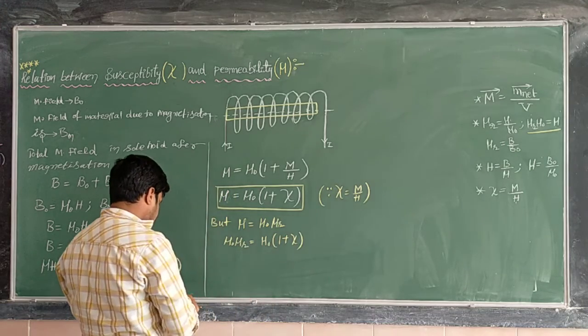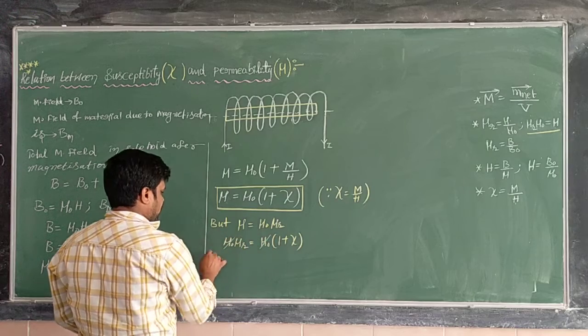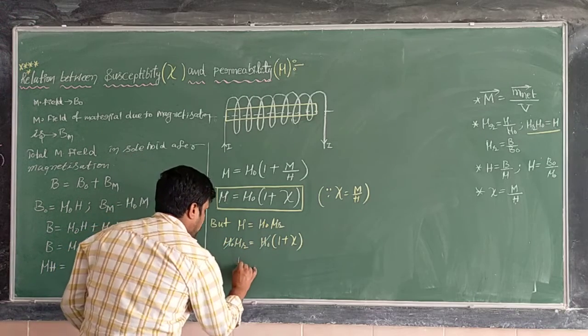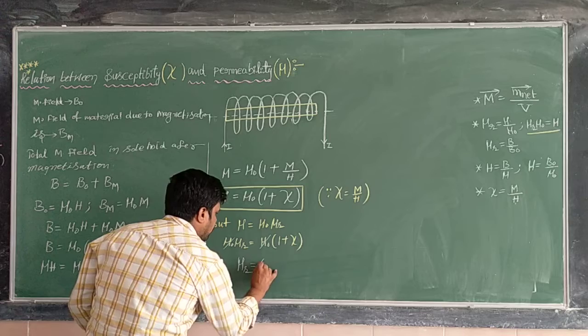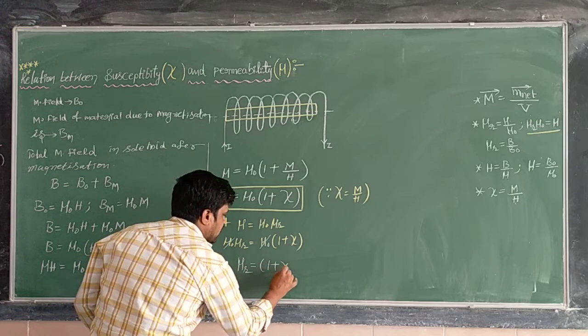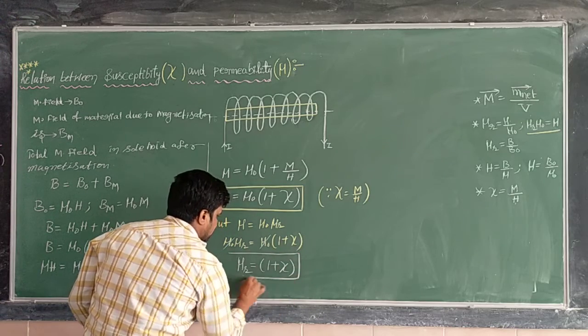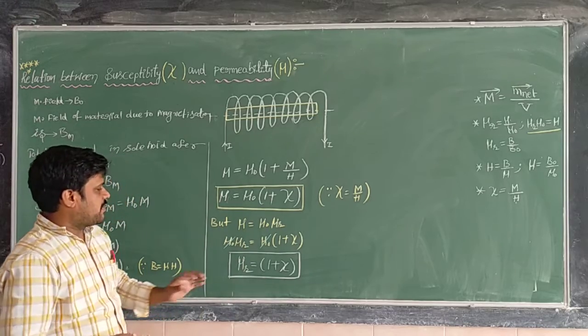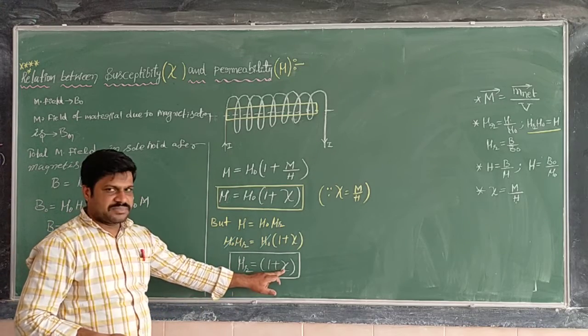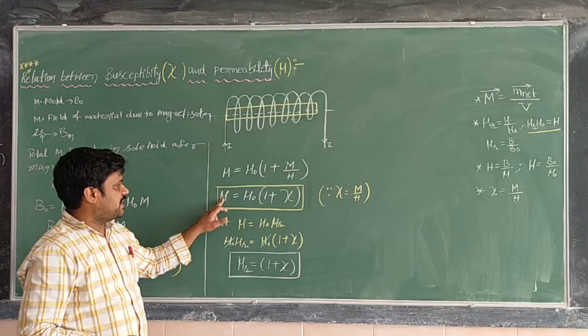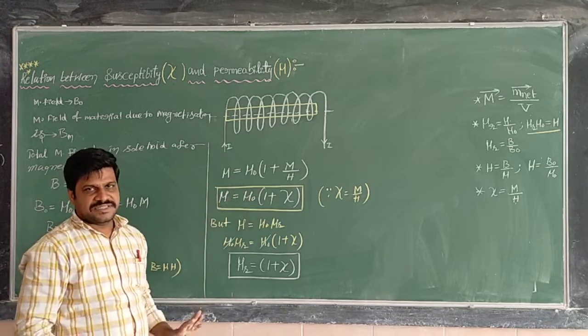So mu naught cancels, and mu r is equal to 1 plus chi. Now this is nothing but the relative permeability of the material in terms of susceptibility.